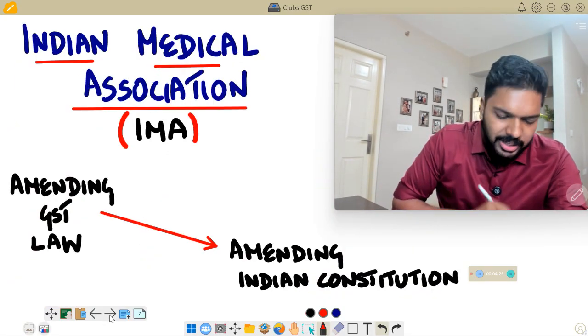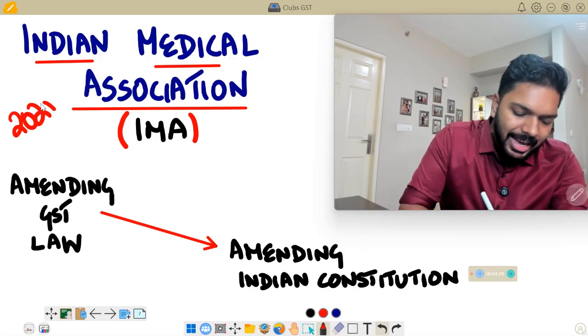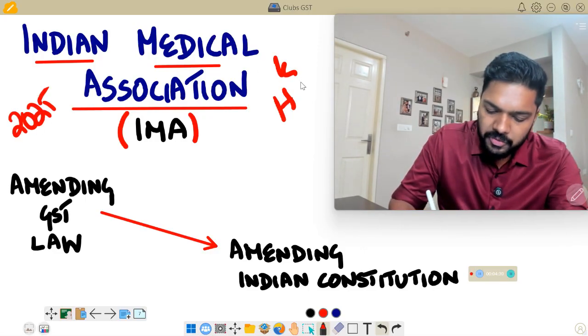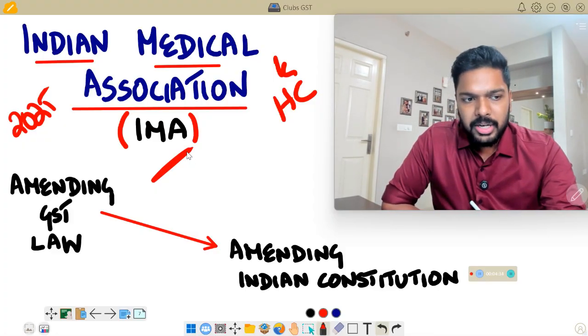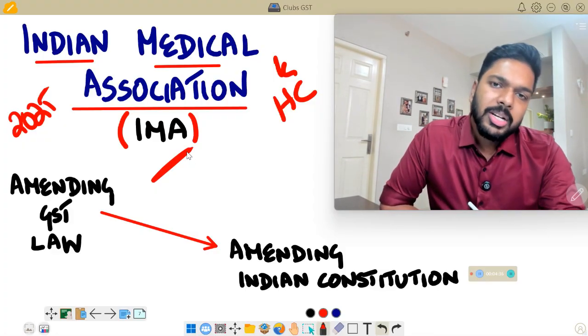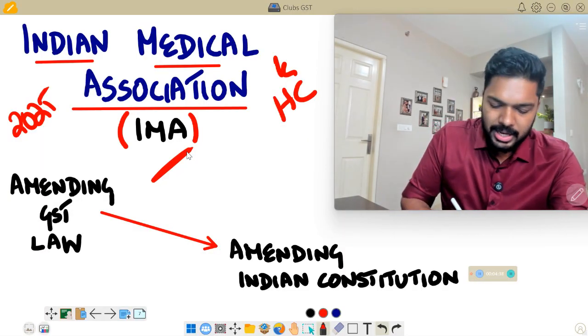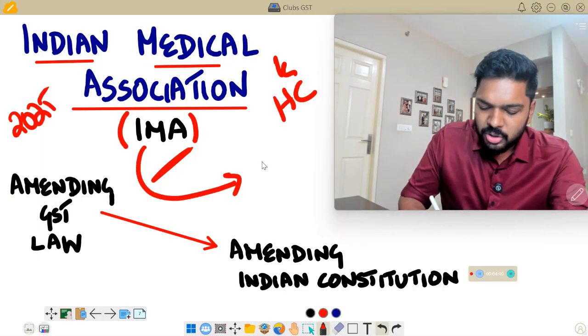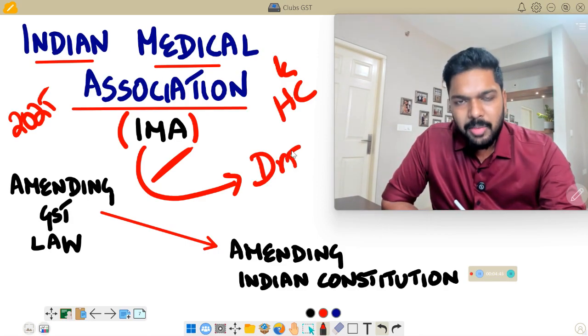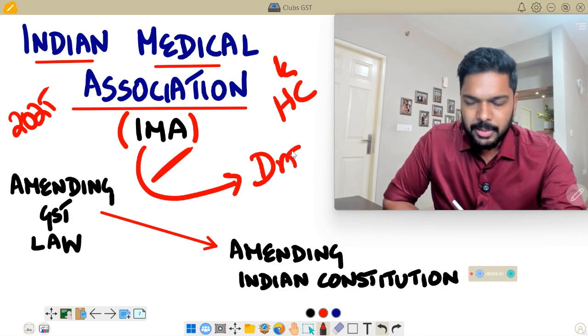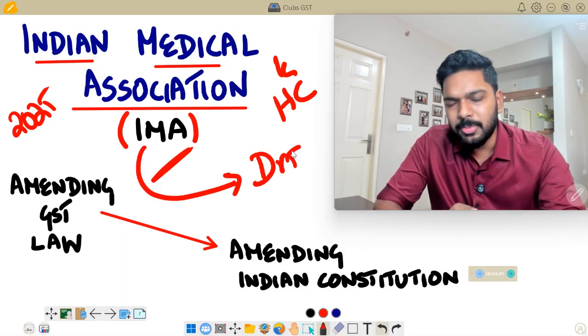Now, recently in 2025, the Kerala High Court, in the case of IMA, Indian Medical Association, gave a verdict in the line of what the Supreme Court did for Calcutta Club. What it said is that IMA providing services to its members, who are basically doctors, shall be out of the purview of GST, not because of the concept of mutuality.